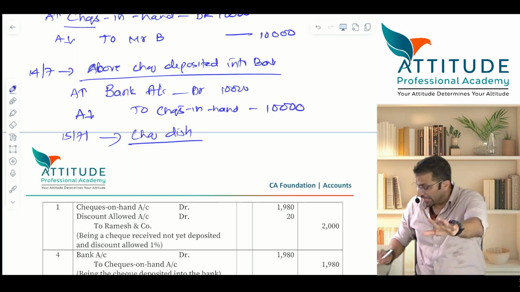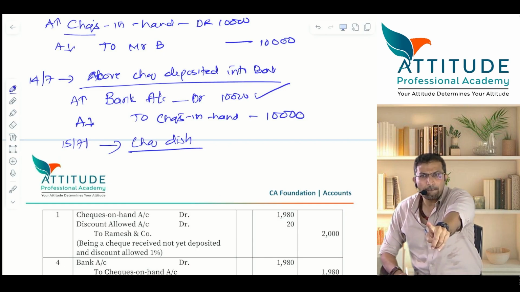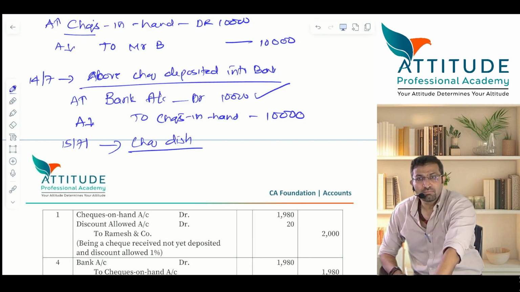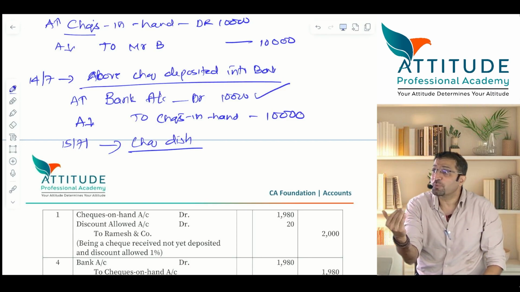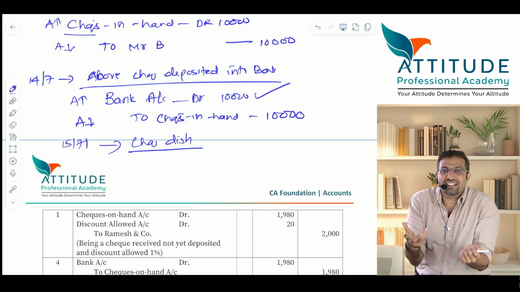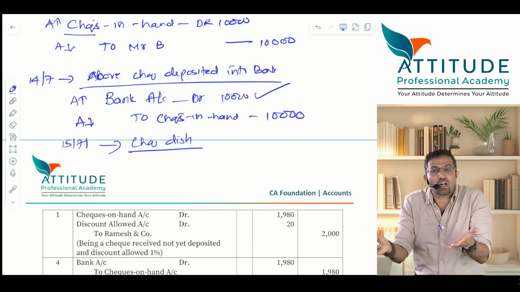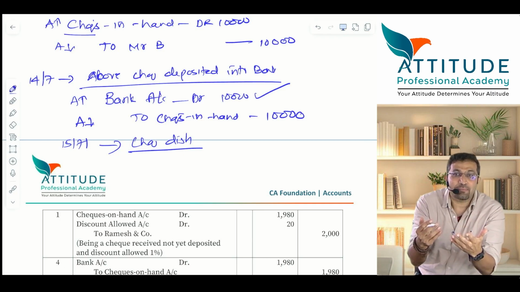First of all, tell me, you have already debited bank, no? But has money actually been received in your bank account? No. So the bank balance should come down. And what will you say? Money receivable from Mr. B. You will not treat him immediately as a bad debt, because you don't know the reason. The reason could be that the signature is not matching, or the amount is not there. You might give him some time, yes or no?